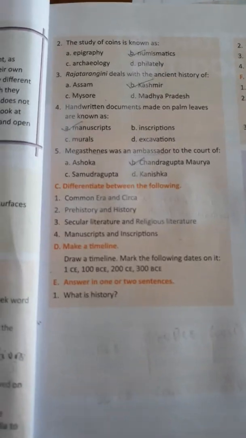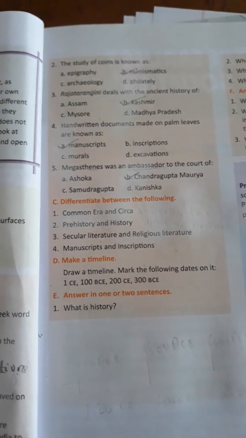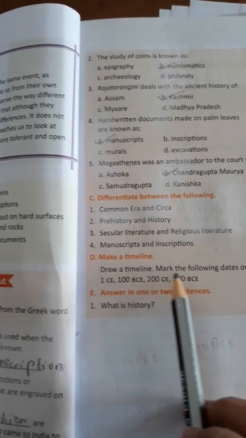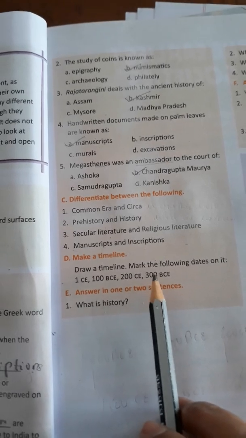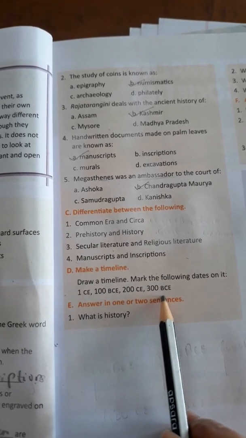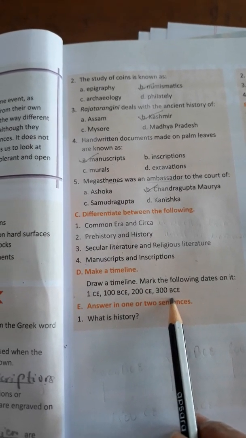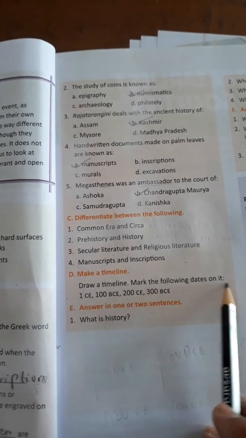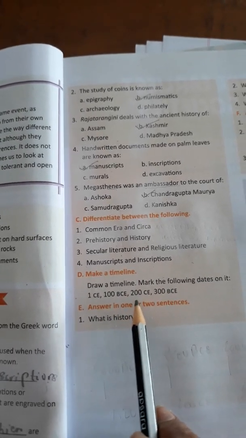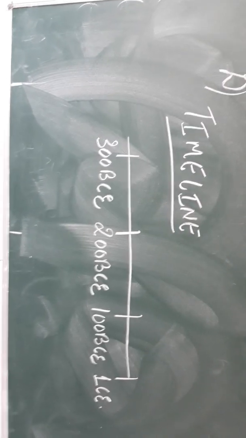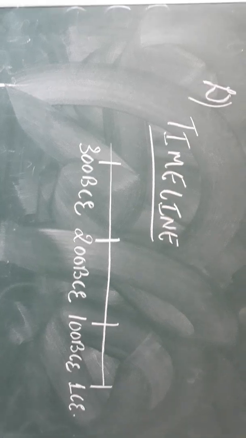Fine. Now moving to question number D, you can see a make a timeline. See, last class I have already told you how to frame a timeline or how to draw a timeline. Some dates are mentioned here. Mark the following dates on it. You have to make a timeline and you have to put these dates. If you have not understood, again I'll repeat today how to draw a timeline. You can see on the board, children, timeline are drawn in how?